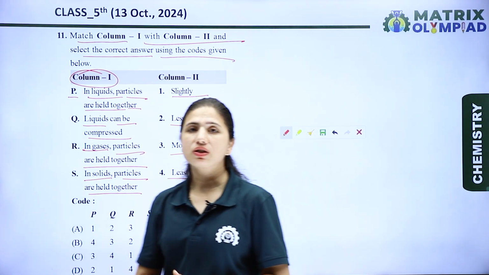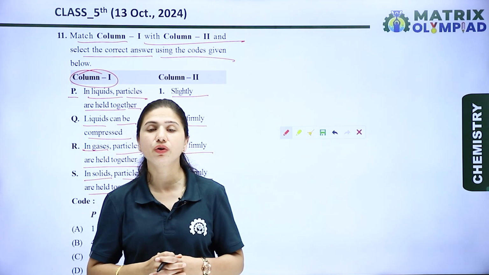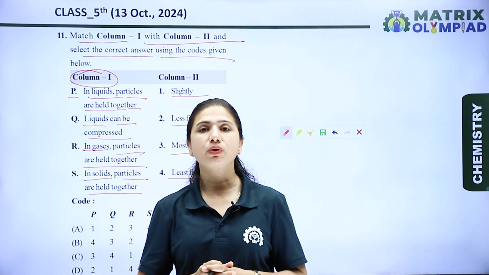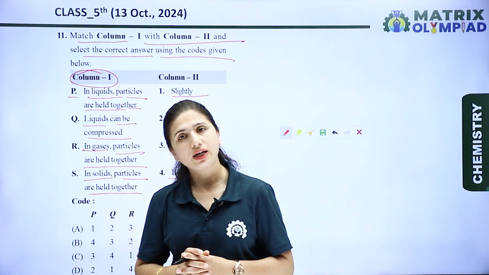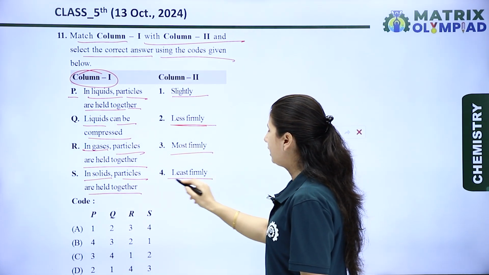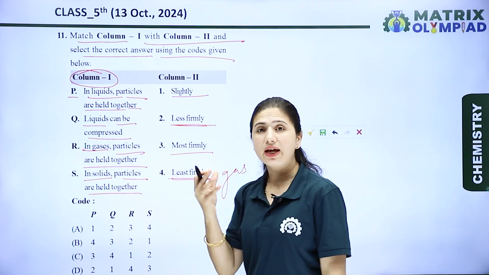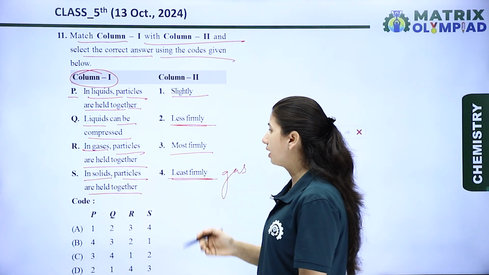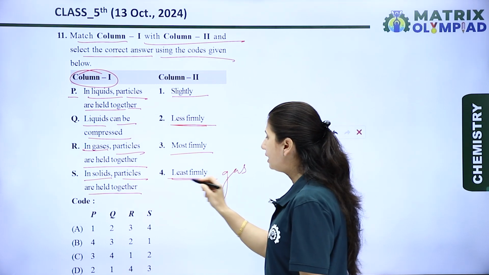Okay, so if we discuss the three phases of substances, solid, liquid and gas, we know that the forces of attraction in solids are highest compared to liquid and gas. If we're talking about less firmly and least firmly, gas is the state in which the particles are held together least firmly.